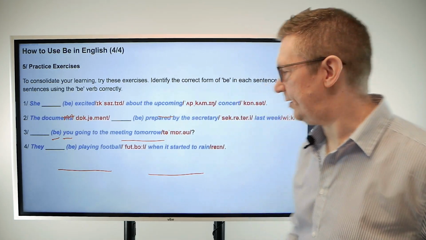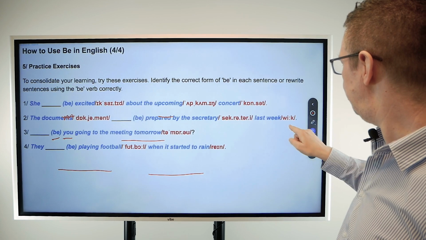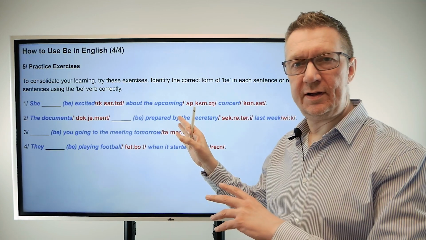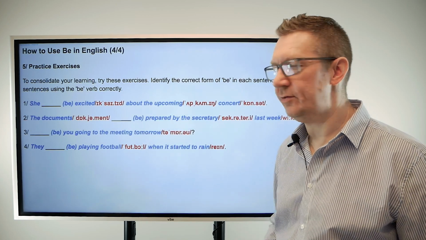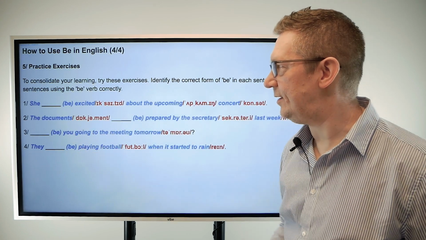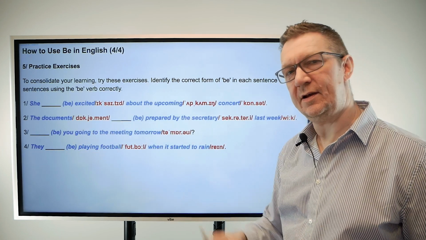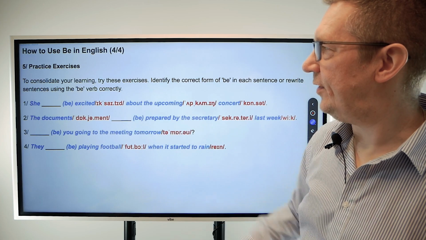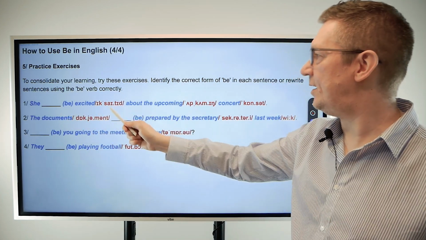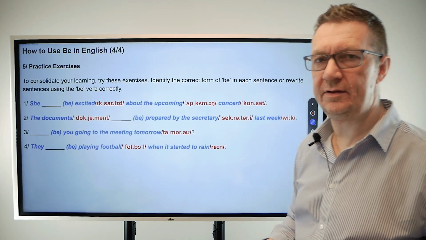All right, let's have a look at some practice examples. Now what I'm going to get you to do is have a look at the sentences, and I'm going to ask you to be quite quick in working out what you think goes in these spaces, and then a few seconds later I'm going to let you know. So have a look at the first one. Let's read it through together without the words. So she, excited about the upcoming concert.